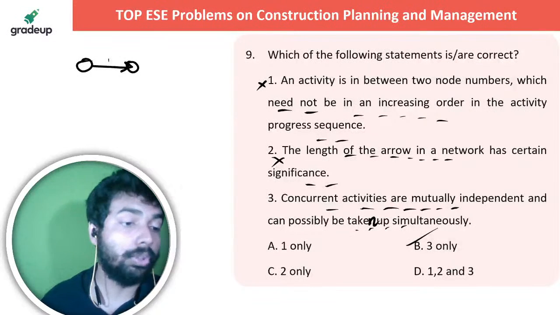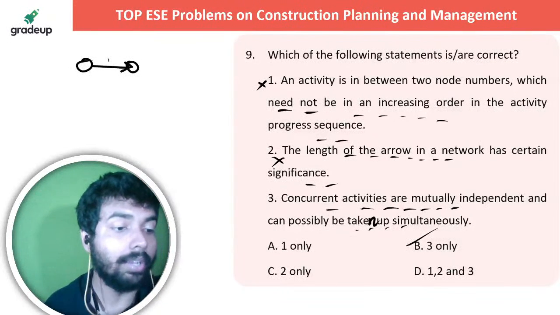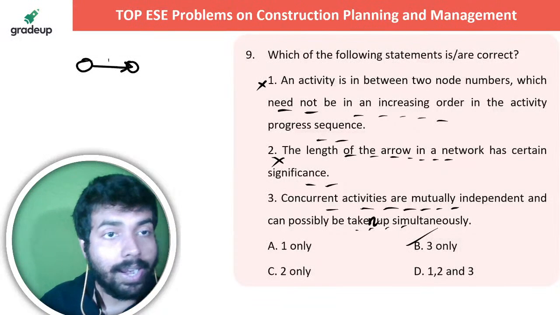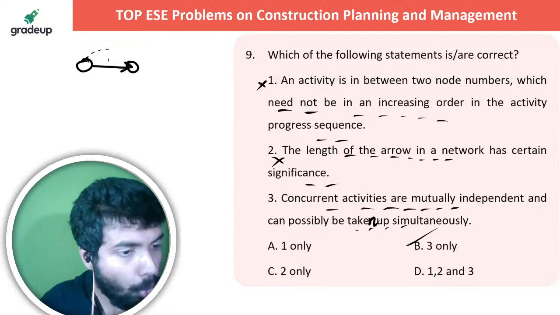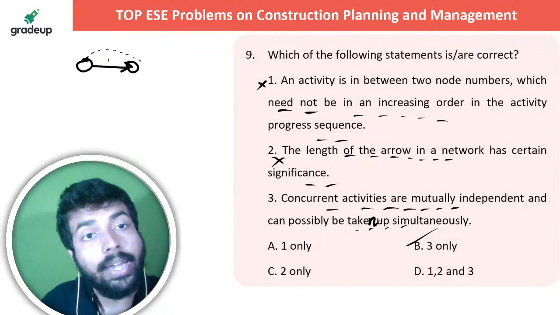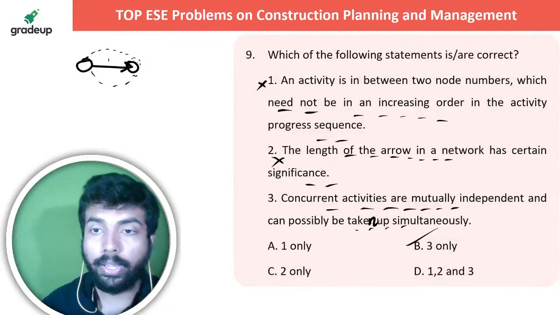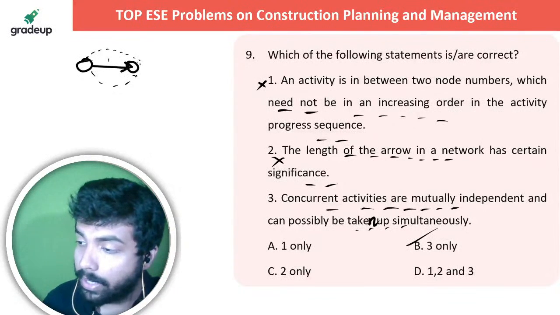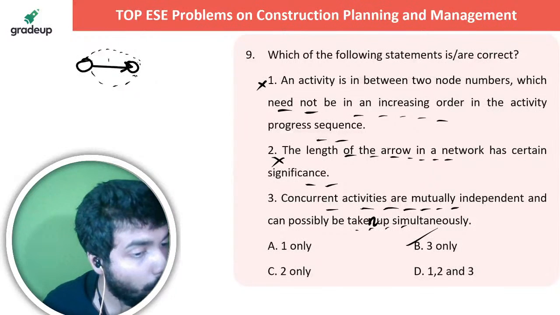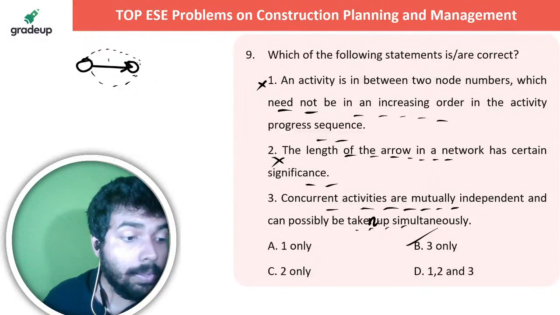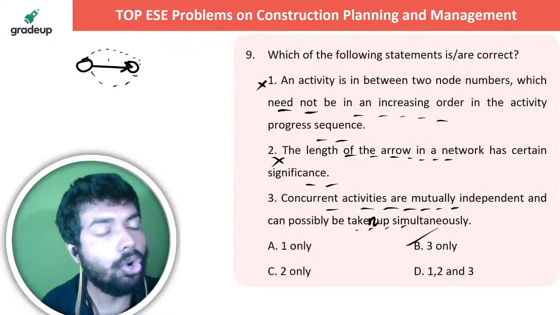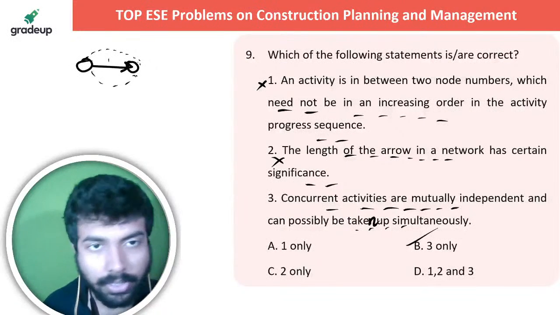Concurrent activities means those activities which are running parallelly, and they are originating from the same node and they are also ending into the same node. Okay, they are mutually independent and can possibly be taken up simultaneously, meaning they can definitely happen together, because these two or three activities, multiple activities, are starting and ending, they are not dependent on each other. Understood?